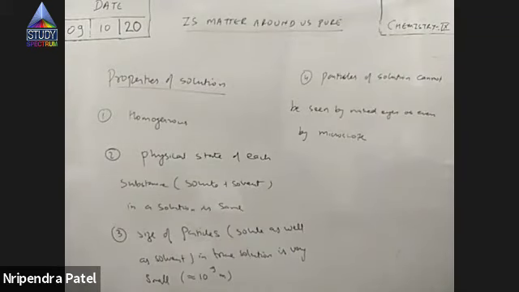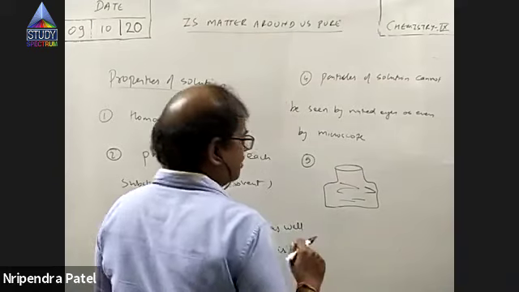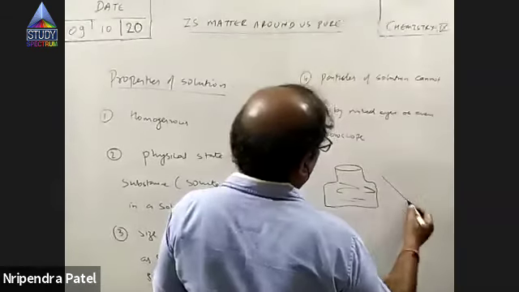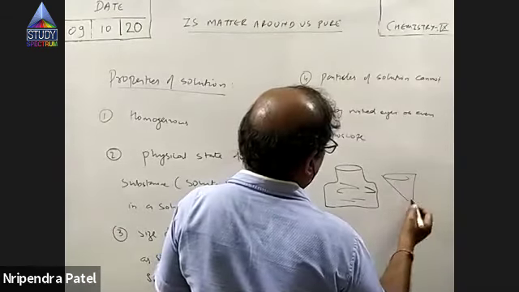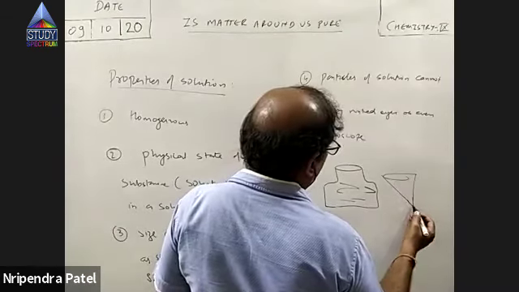So if there is a true solution and you want to separate solute and solvent, we can try filtering it out. But actually, use filter paper, which I'm sure you would have used in the chemistry lab, to separate solute and solvent. You cannot. Filter paper cannot separate solute from solution.